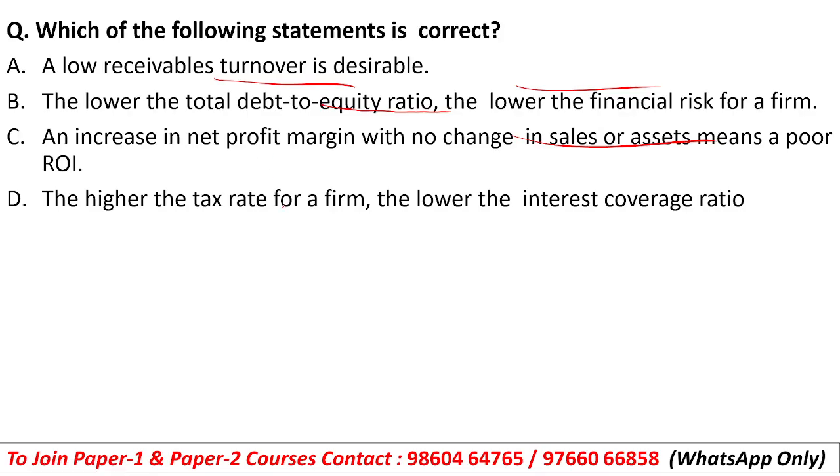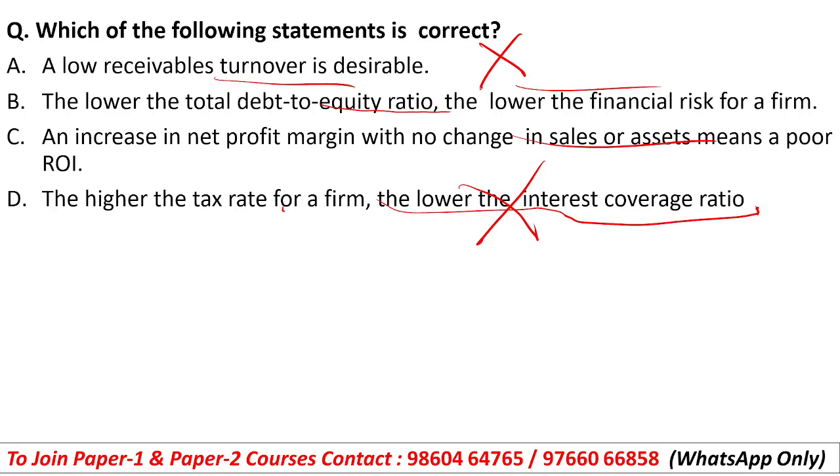And the higher the tax rate for a firm, the lower the interest coverage ratio. So students, you have to state the correct statement. So here, the higher the tax rate for a firm, the lower the interest coverage ratio. So this is incorrect. Okay. Low receivables turnover is desirable. So this is also not correct.